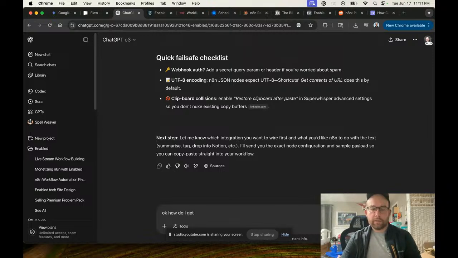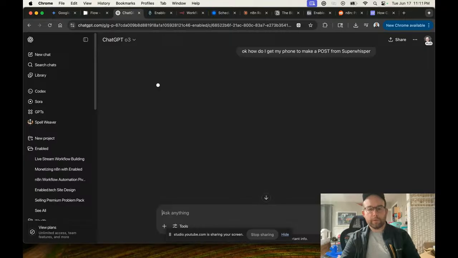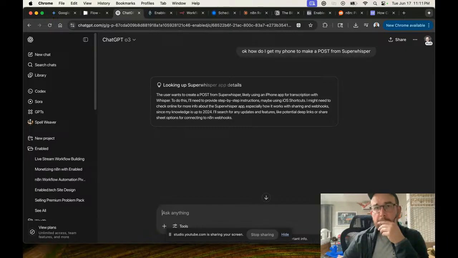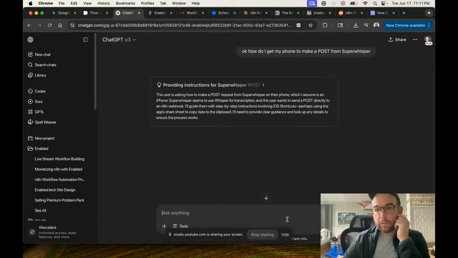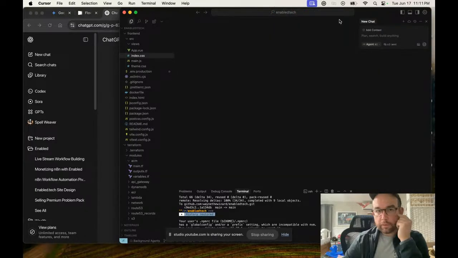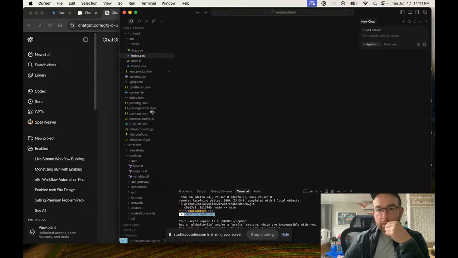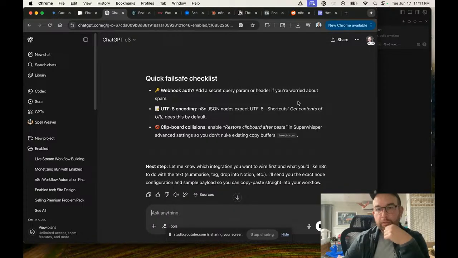How do I get my phone to make a post from Super Whisper? Or does Super Whisper offer posts? Actually, let's say Super Whisper. All right, so how can we use Super Whisper to post? Okay. Oh, I see. I don't want to use Super Whisper right now.